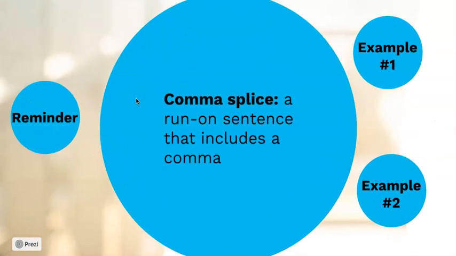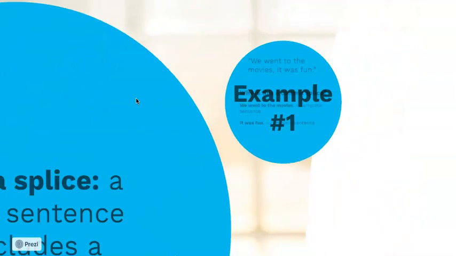So the first one is a comma splice. This is a run-on sentence that includes a comma. This is a really common type of run-on because the comma creates this automatic pause in the sentence, and sometimes it can be misleading and make the writer think, oh, this isn't a run-on sentence because I created that comma to build in a pause. Also, a lot of times people are under the misconception that a comma can fix a run-on sentence, but it actually can't. So let's look at an example.